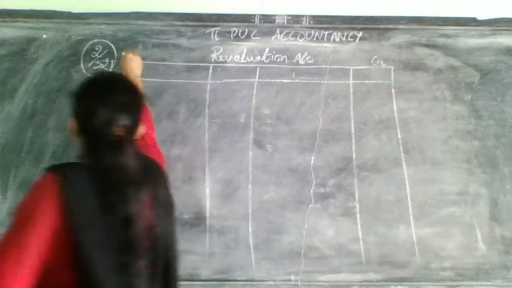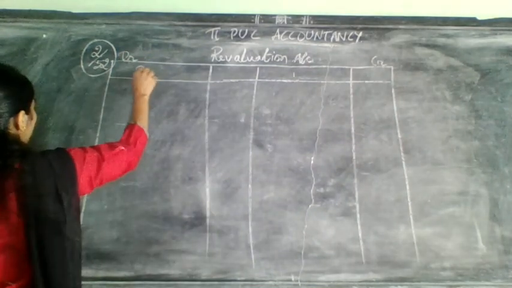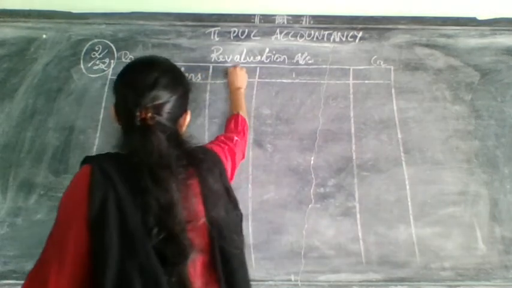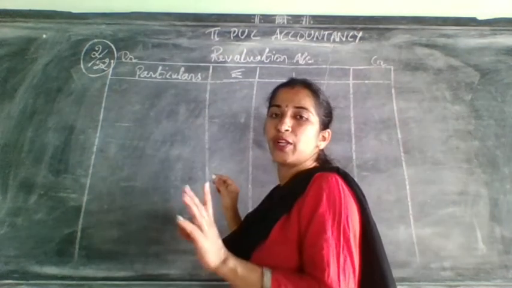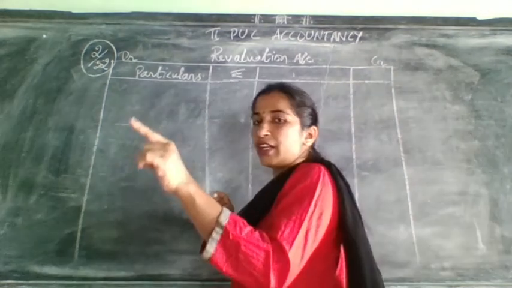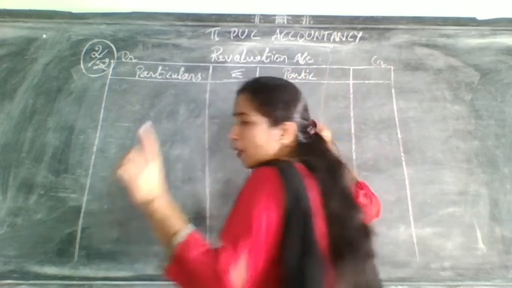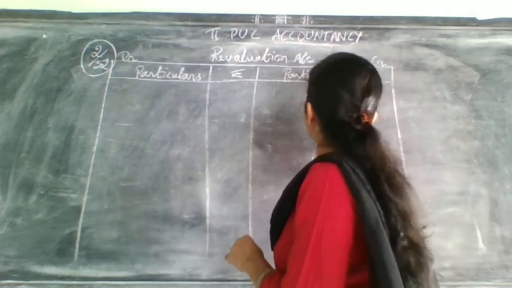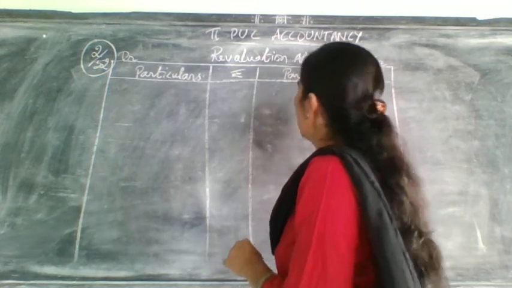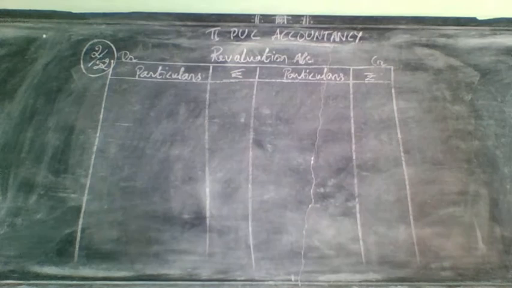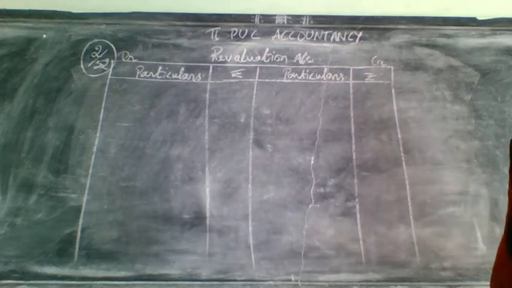Okay. After writing revaluation account, we will come one by one now. We will start reading the adjustments one by one. The first adjustment I told you to mark down. It will not come in revaluation account. In front of that make a note C. C means it will go to capital, or you write cap. Cap means it will go to partners capital account. So the first adjustment is related to goodwill and it will go to partners capital.